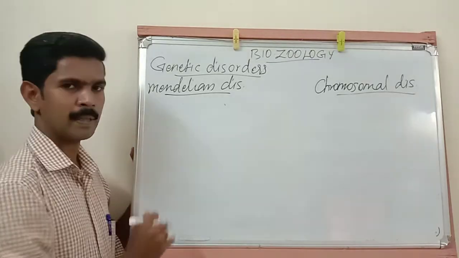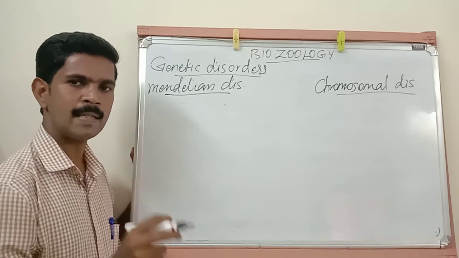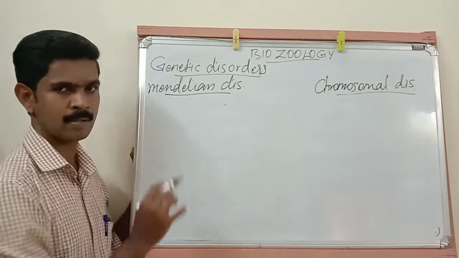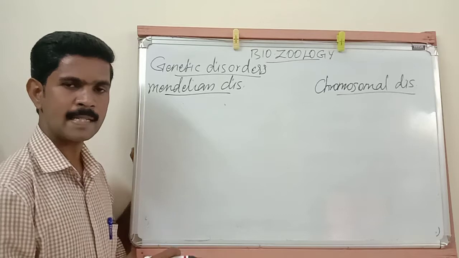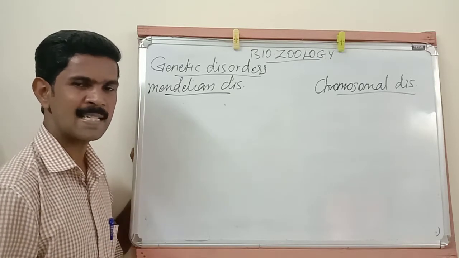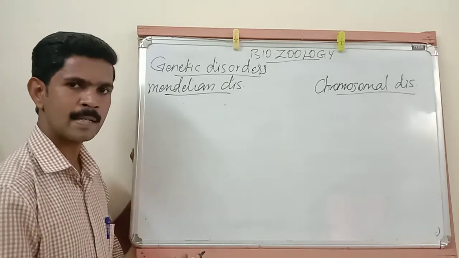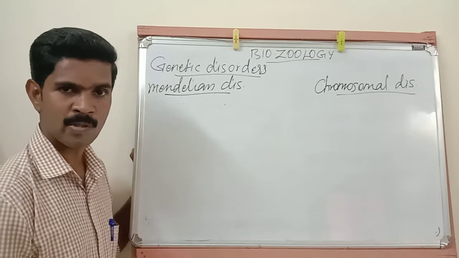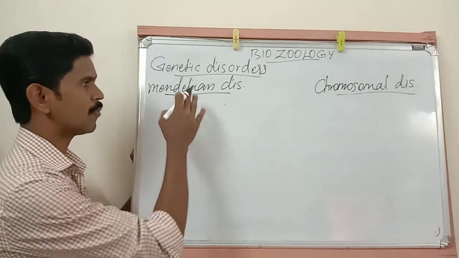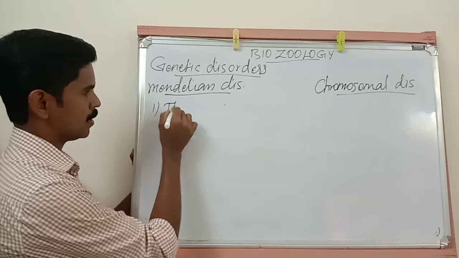Mendelian disorder means if abnormalities or mutation happen in a single gene and it leads to some disorder, those disorders are called Mendelian disorders. So the reason for Mendelian disorder is mutation, sudden change, or abnormality in a single gene. If any mutation occurs in a single gene, sometimes it leads to some disorder. Today we are going to study some examples of Mendelian disorders. The first disease is thalassemia.